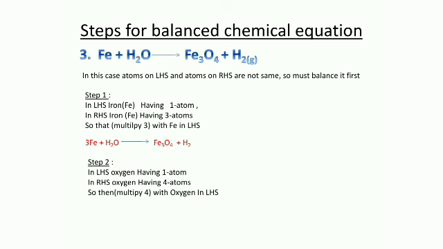In step 2, oxygen on the LHS has 1 atom, and on the RHS has 4 atoms. So the LHS can be multiplied by 4 molecules of water for oxygen and it can be balanced. On the RHS we have 4 oxygen atoms. Thus the reaction will be 3Fe plus 4H2O gives Fe3O4 plus 4H2.